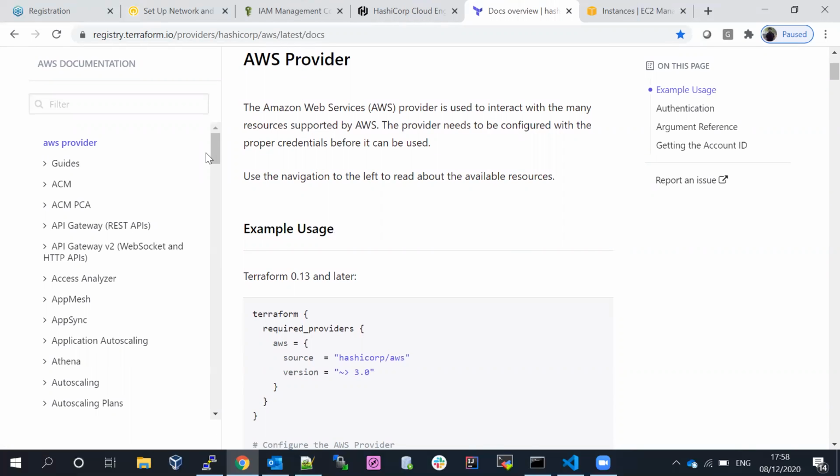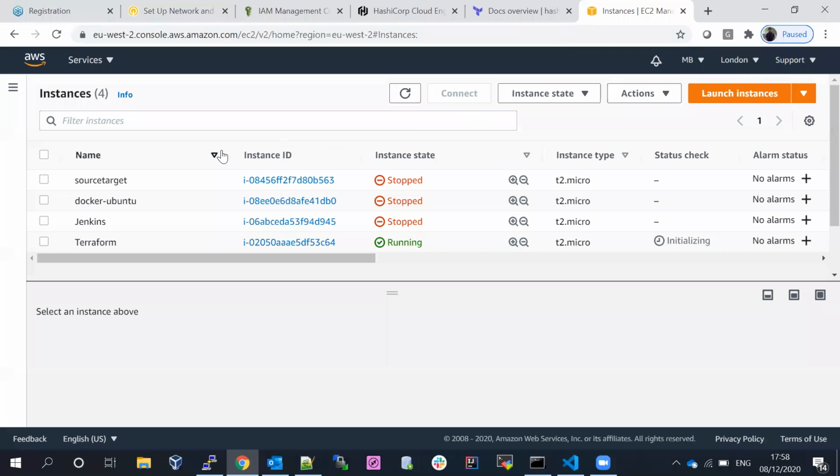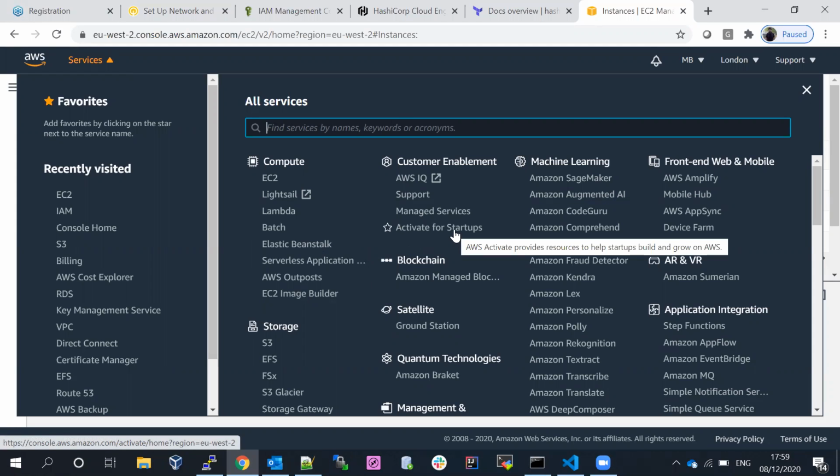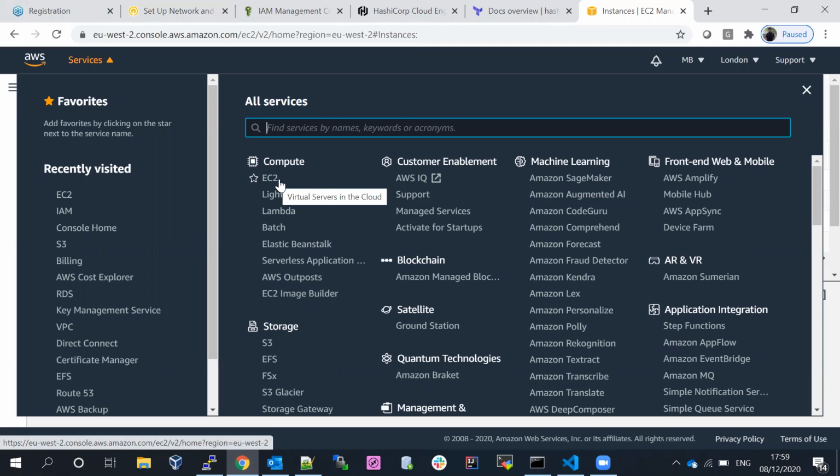If you go to the AWS account, let's say for example I'm in the AWS account, these are all called AWS services. These services we are not going to build manually. We are going to automate them by using the Terraform tool. So how are we going to manage this? Each service has individual code which is defined by HashiCorp. By using the resource and the resource block name, we are going to call it. Let's go ahead and see what exactly each resource is and how the code is going to pick and build the services.